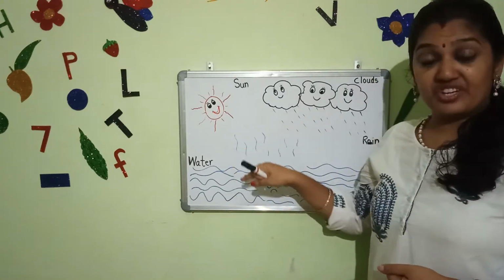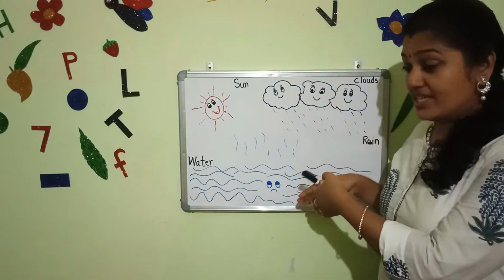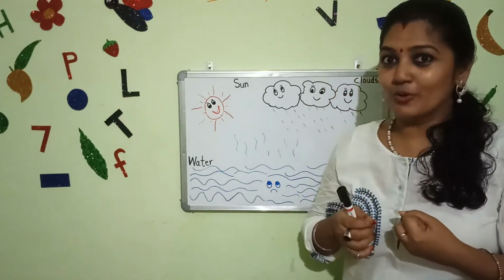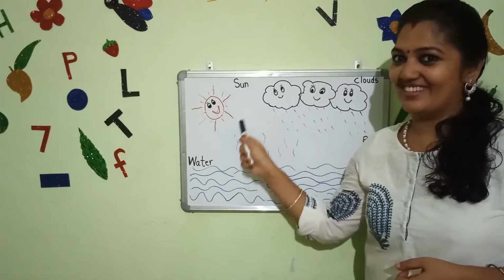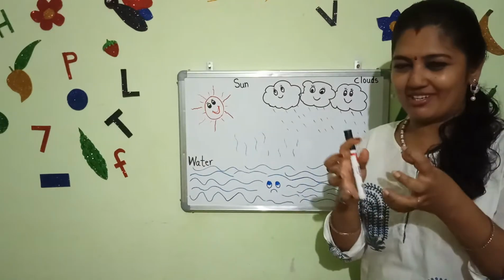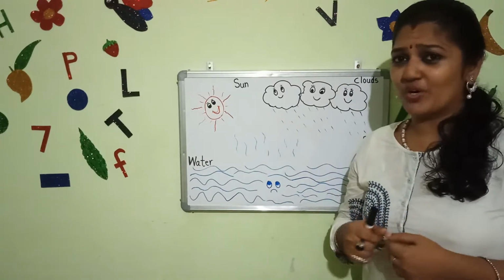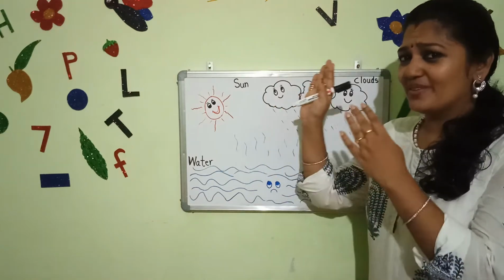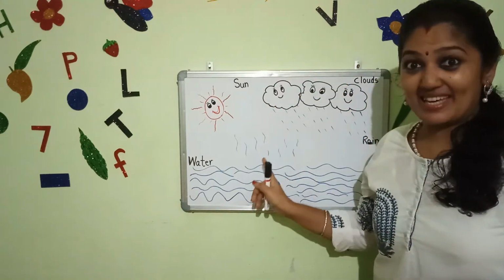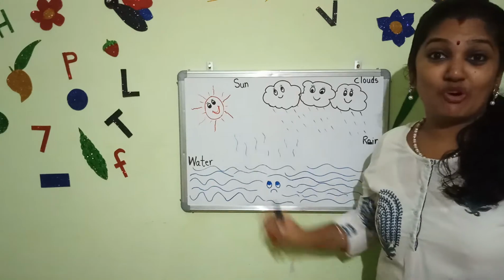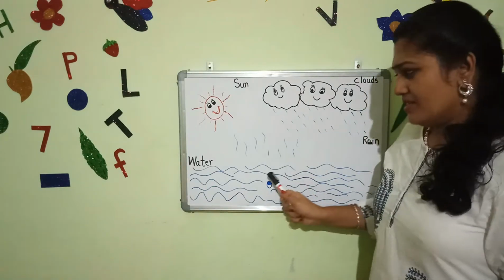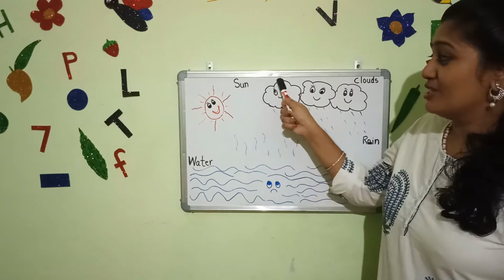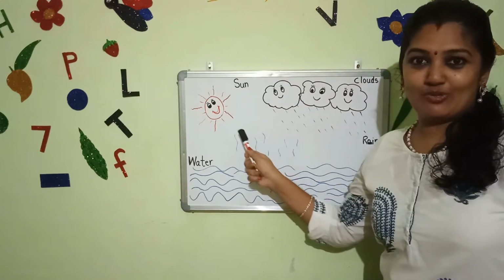All the water in these water bodies gets heated because of whom? Sun. Sun makes them hot. And what happens to the hot water? From the hot water, have you seen something going up? What is that? Steam. That is called water vapor. This water vapor goes up, up, up and forms into clouds.